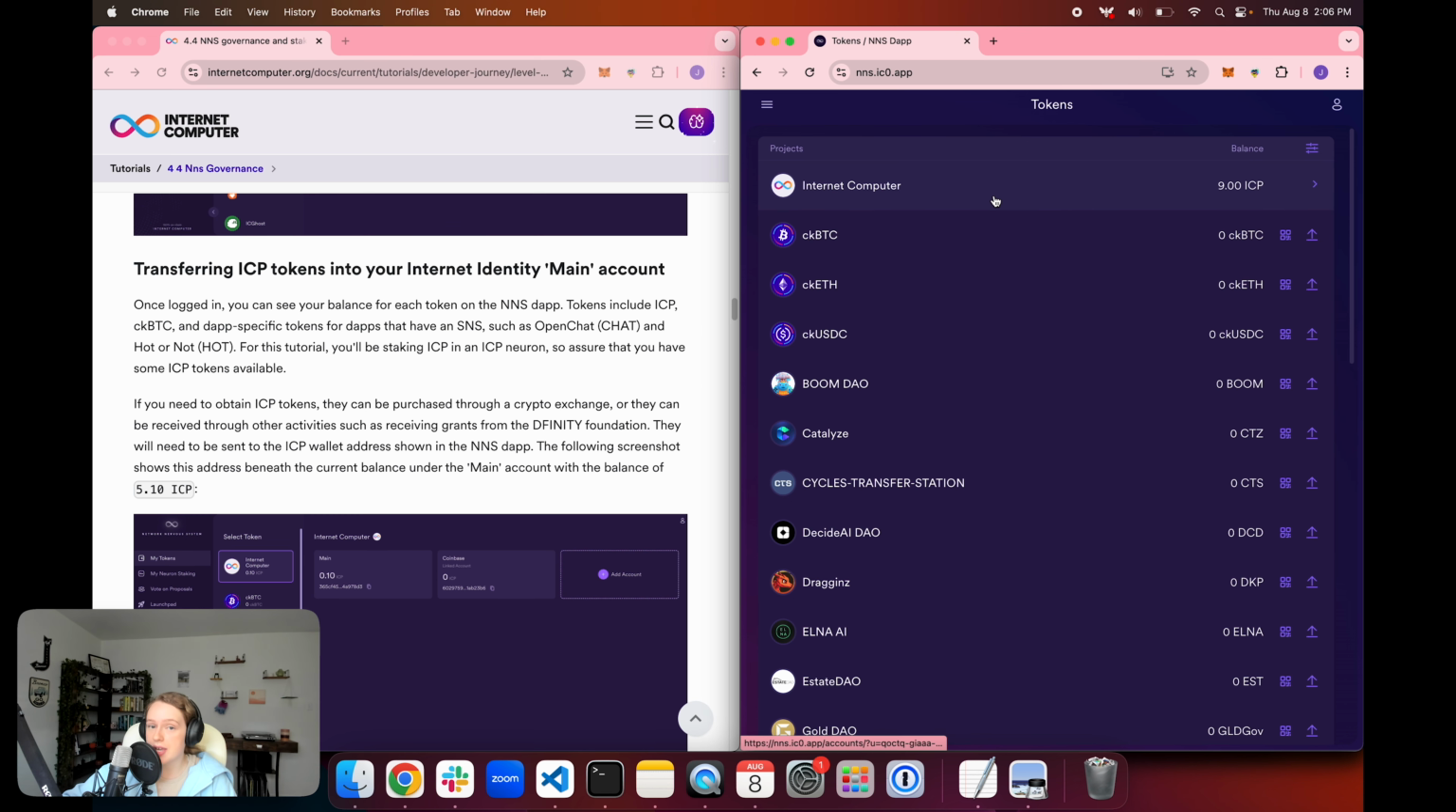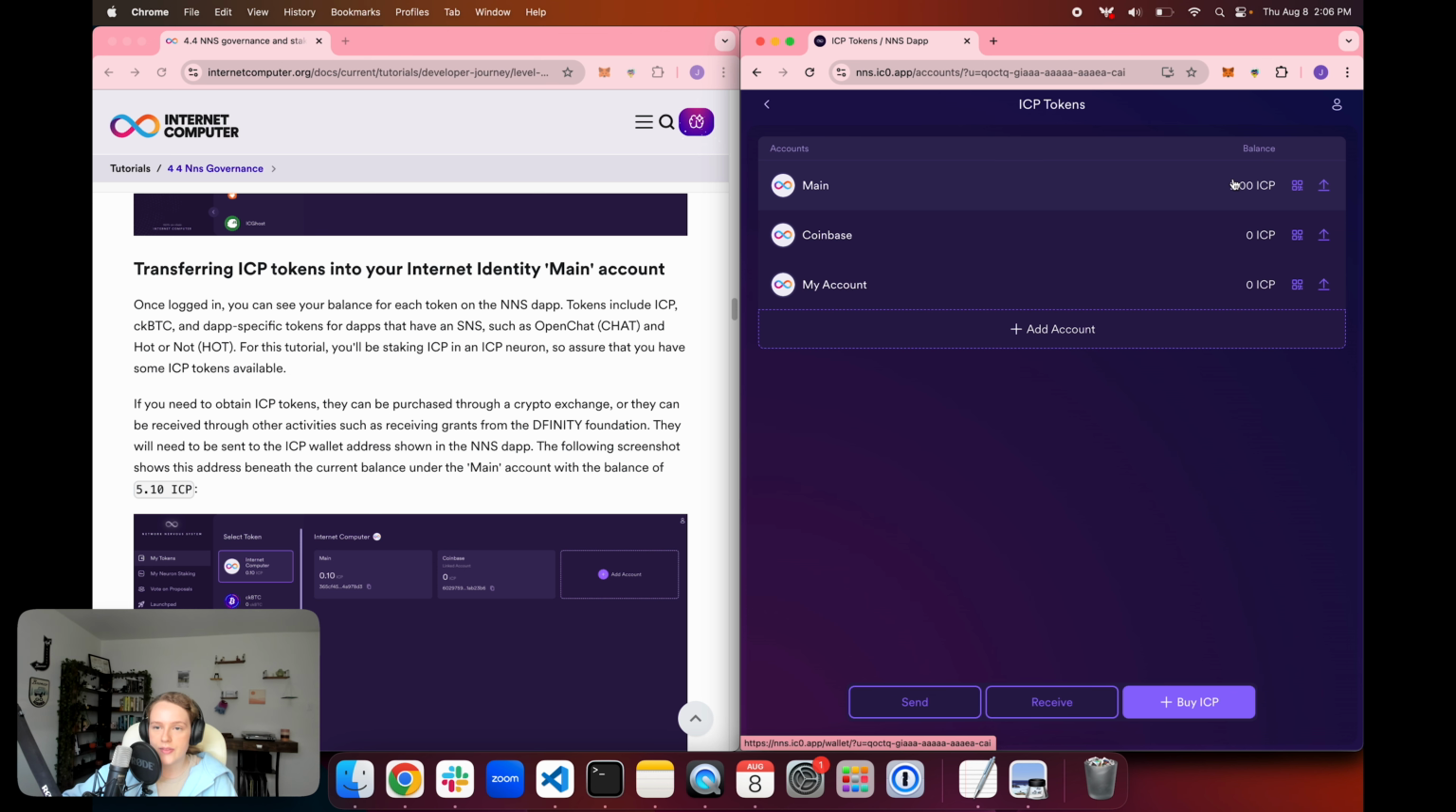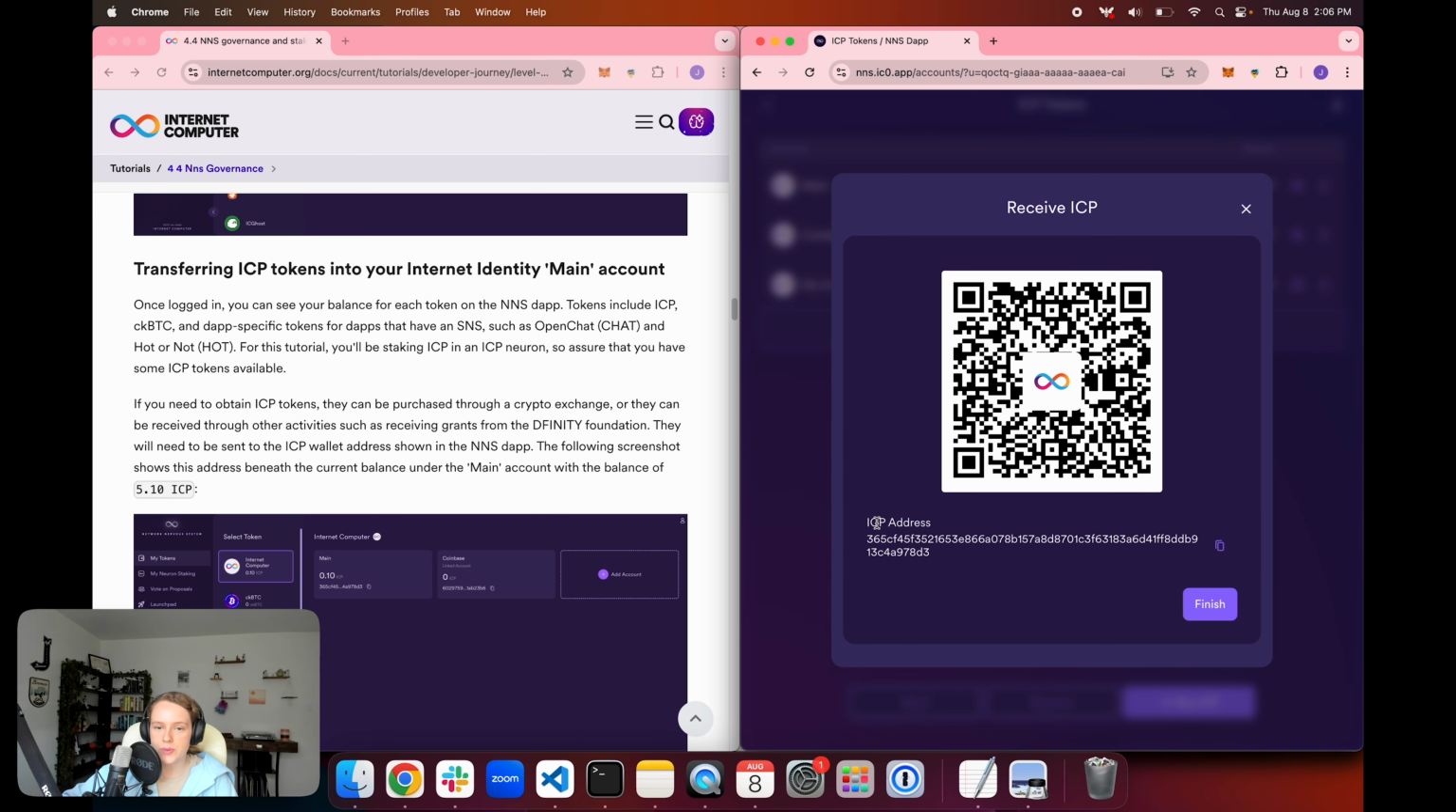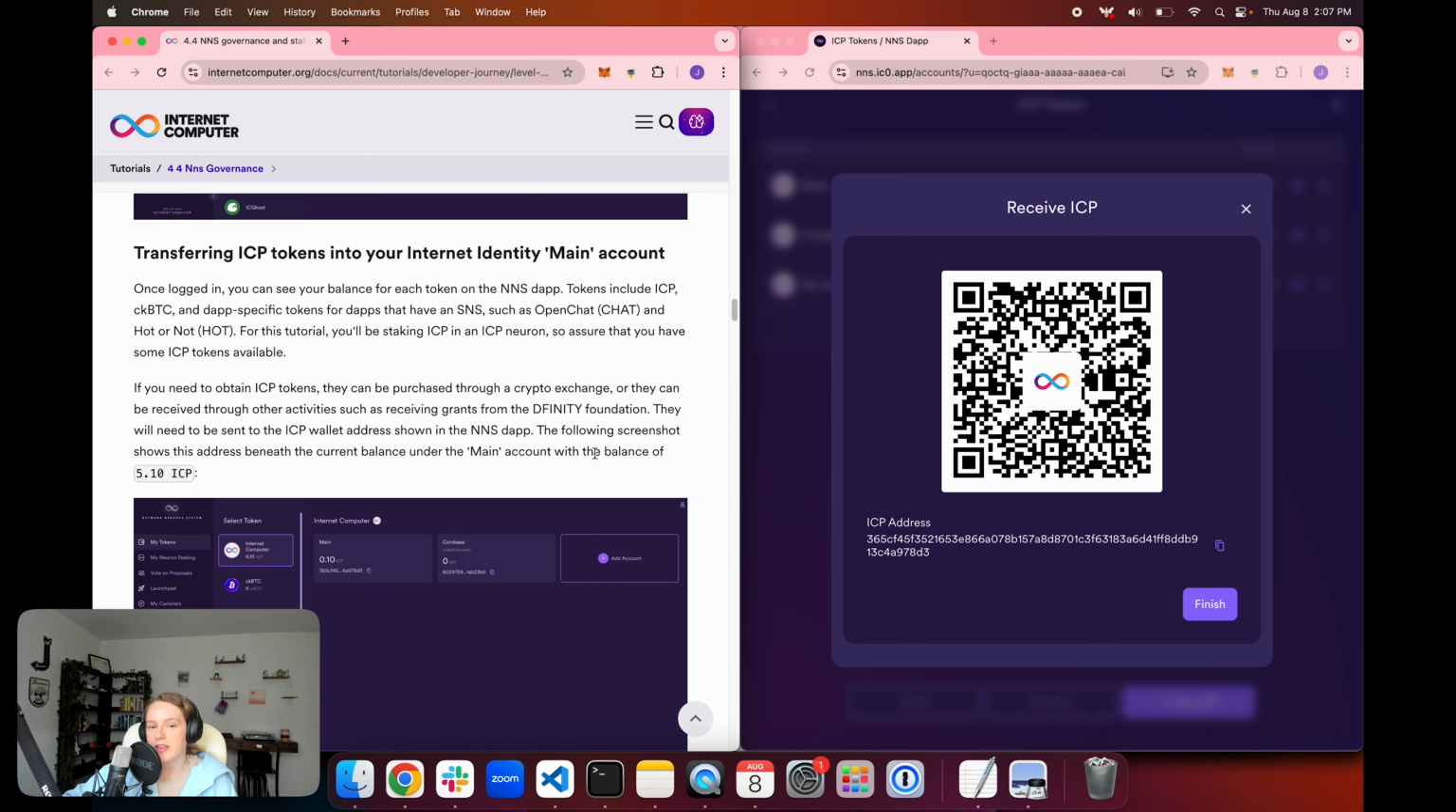But you may need to transfer tokens into your internet identity main account. And so if you wanted to do this, you would click on your internet computer balance at the top here, and then click on this main account here, and it will show you a QR code that you can scan if you want to transfer tokens that way, or your ICP address to transfer tokens to. And so remember, if you need to obtain ICP tokens, you can purchase them through an exchange, or they can be received through other activities, such as receiving grants from the DFINITY Foundation, or participation in community events like hackathons or things of that nature.